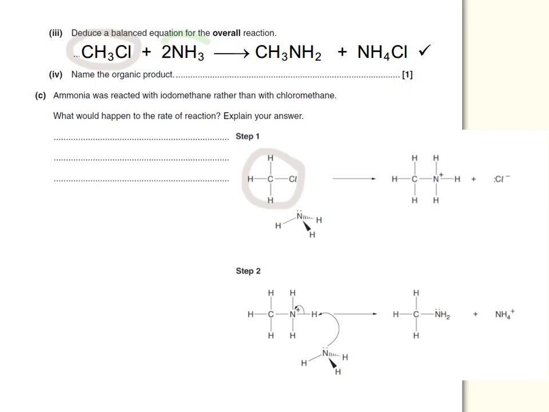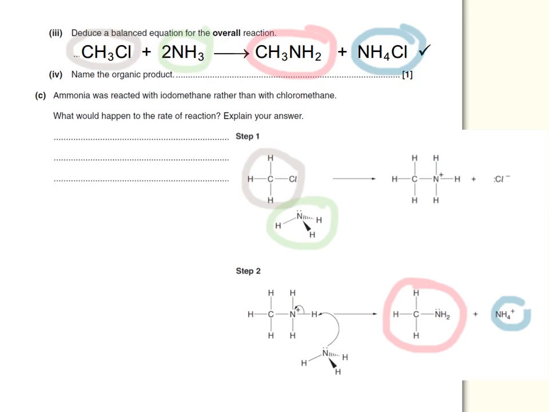As for ammonia, well, again, that was given to us in the mechanism on the previous page. Where has this particular product come from? Again, this was given to us on the previous page as part of the mechanism. And finally, as for ammonium chloride, well, here's the ammonium ion again on the previous page, and there's the chloride. Collectively, ammonium chloride is formed over here.